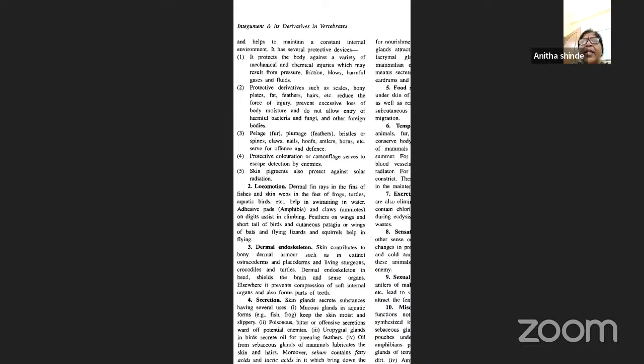They are nothing but the extensions of the external body covering, or the integument, such as scales, bony plates, fat, feathers, hairs, etc. Because of the presence of these protective derivatives, it will reduce the force of injury. It will prevent the excessive loss of body moisture and also not allow the entry of harmful bacteria, fungi and other foreign bodies.